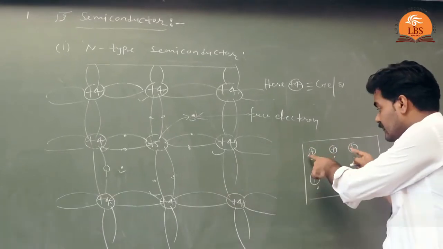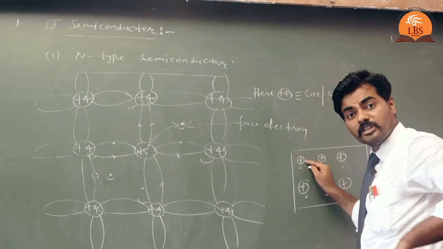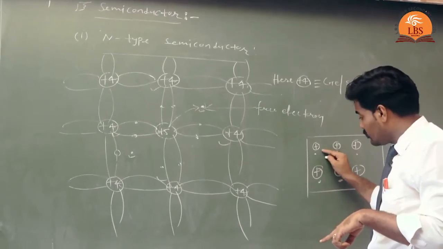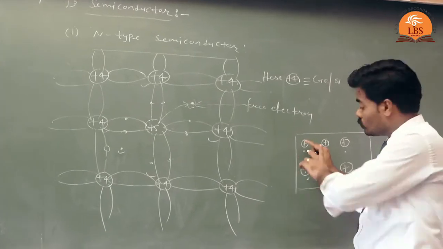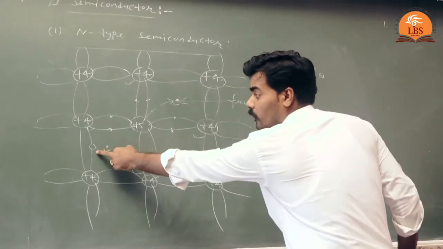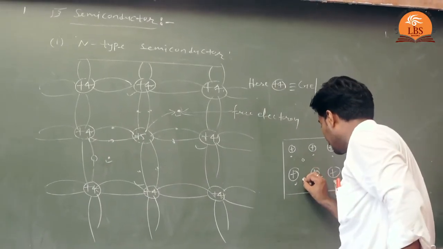Here you can see that the positive charge on the impurity atom is same in magnitude as that of the electron. So the total charge is 0.